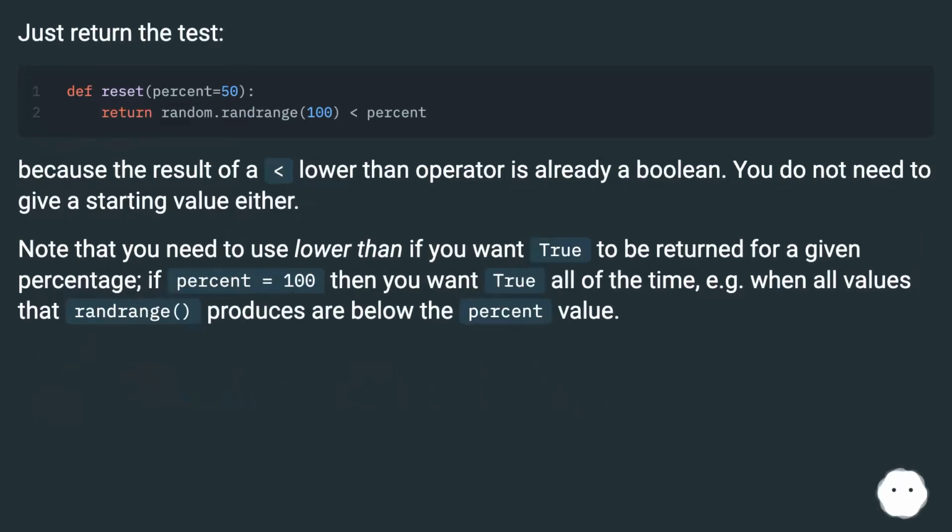Just return the test, because the result of a lower-than operator is already a Boolean. You do not need to give a starting value either. Note that you need to use lower than if you want true to be returned for a given percentage. If % equals 100 then you want true all of the time, e.g. when all values that rand range produces are below the % value.